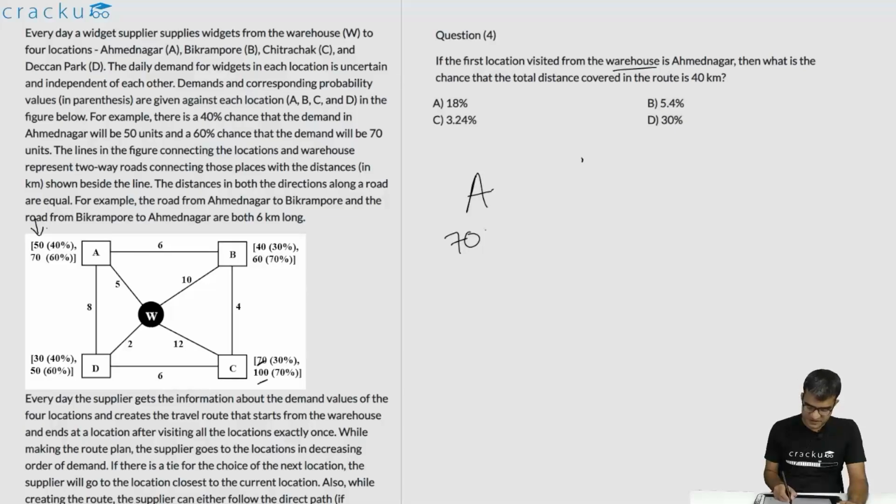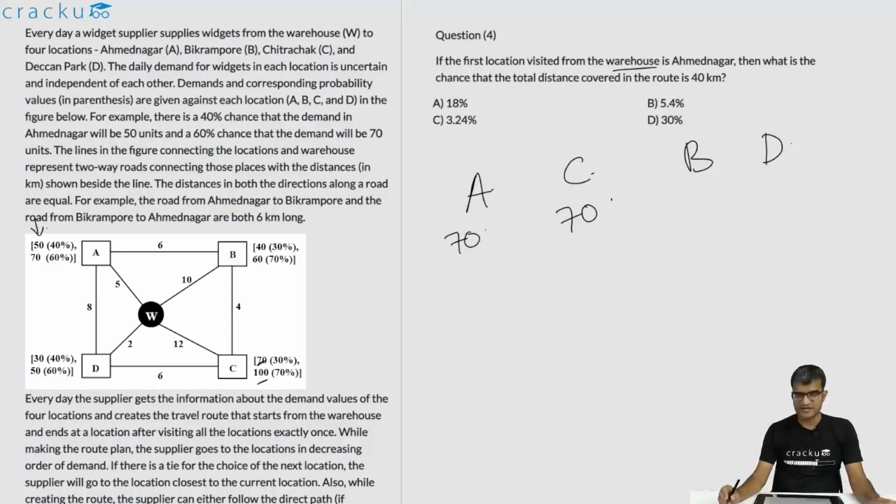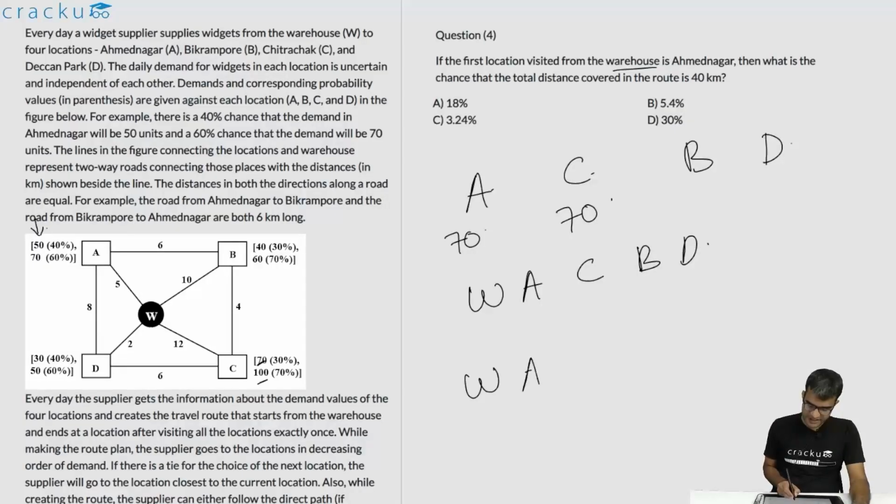And what would happen to C? C cannot order 100 because if C had ordered 100, C would definitely be visited ahead of A. So C also ordered 70. Now what we are required to calculate is just B and D. Now let us look at the ordering. It can either be W, A, C, B, D or it is W, A, C, D, B.